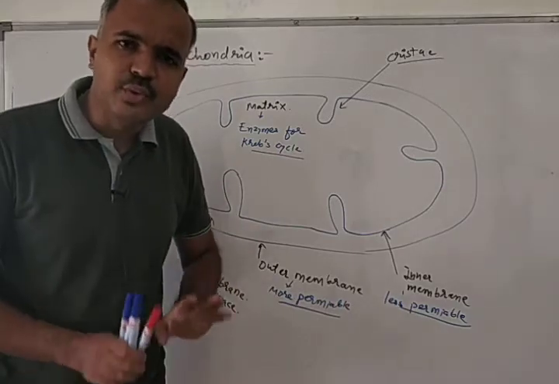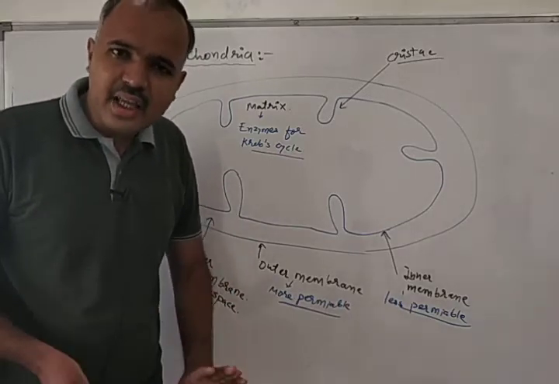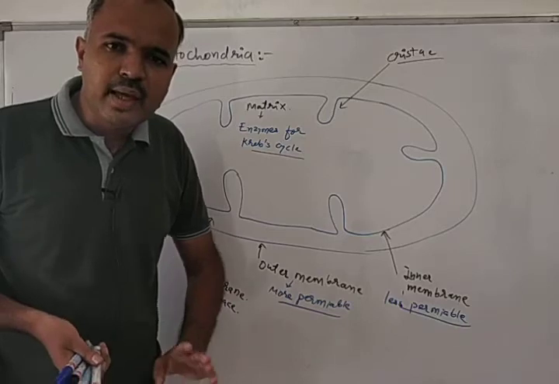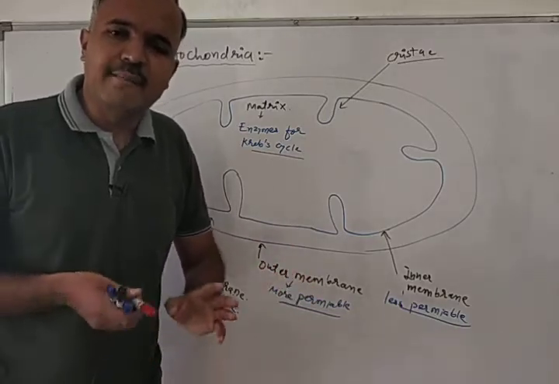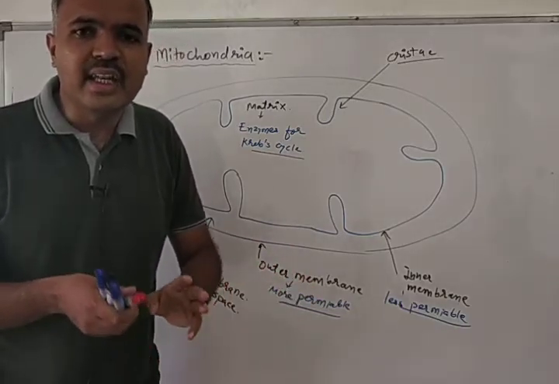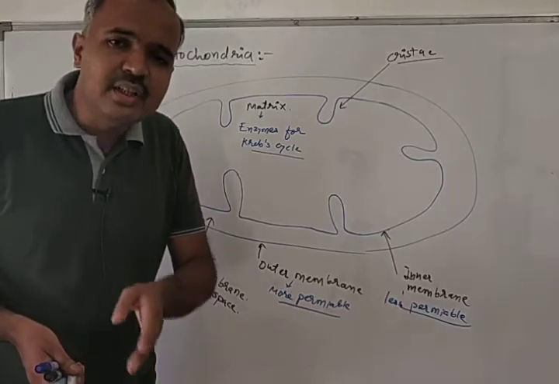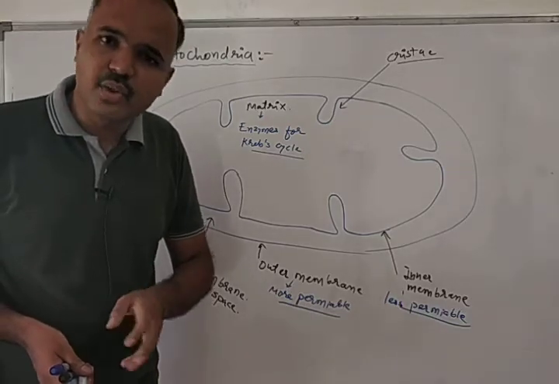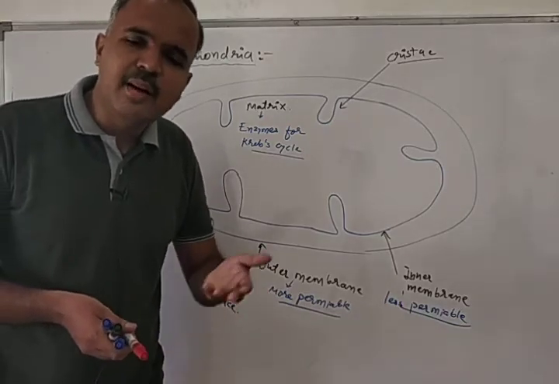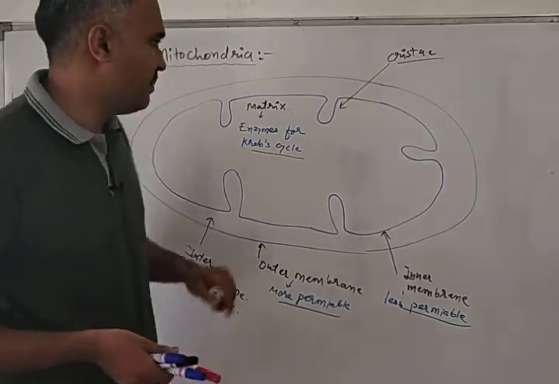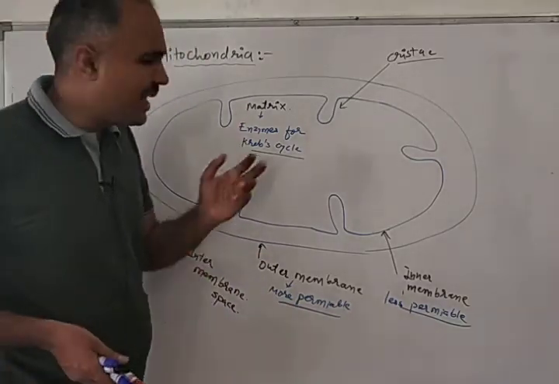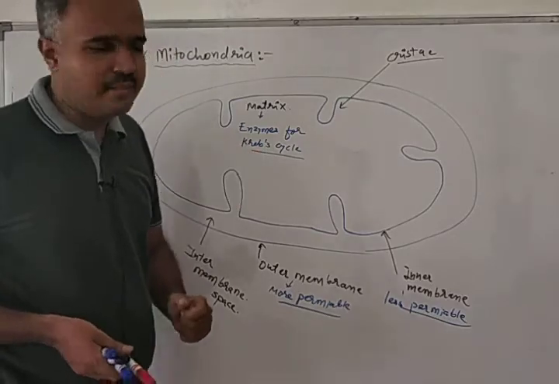But for now, you just remember that Krebs cycle is a respiratory pathway in aerobic respiration, like glycolysis and oxidative phosphorylation. All these are nothing but the pathways of aerobic respiration. So matrix has what? Matrix has enzymes for Krebs cycle.